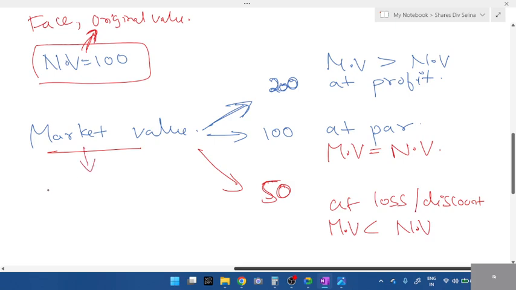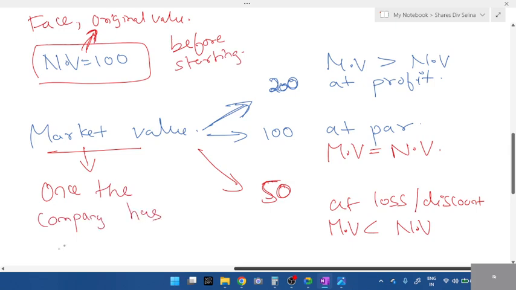This is before starting. Market value is once the company has started, we call it as market value. And these are the three scenarios: at profit, at par, at loss, or discount.